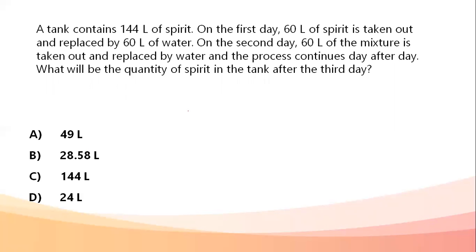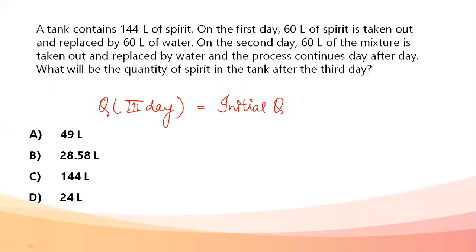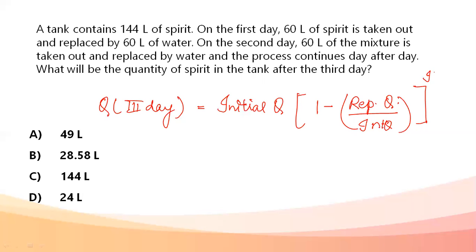There is a very important formula: quantity of spirit on the third day equals initial quantity into 1 minus replacement quantity divided by initial quantity, raised to the power of iterations, that is, raised to the power of repetitions.